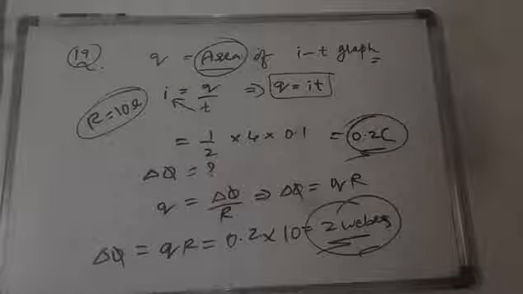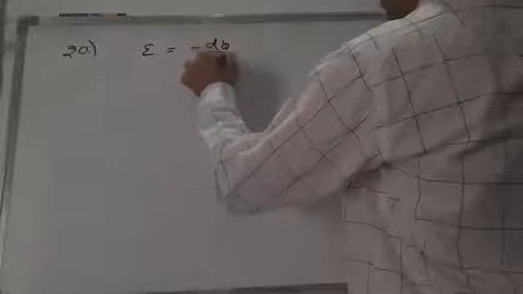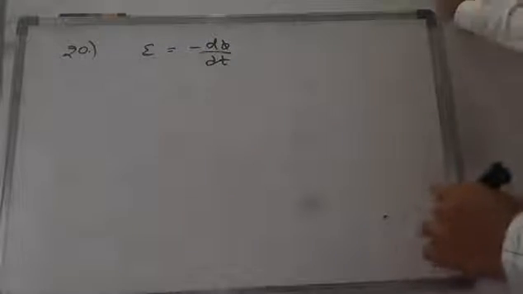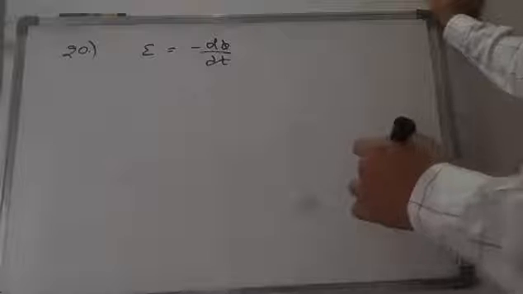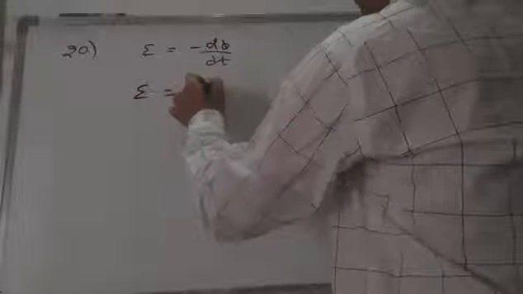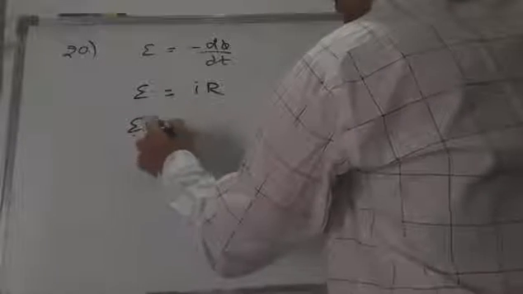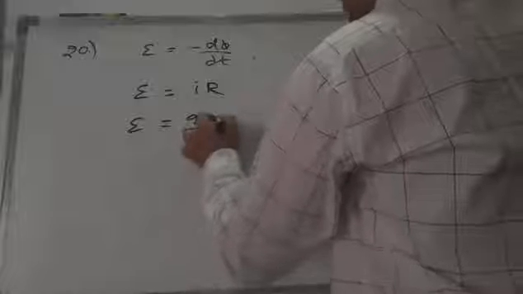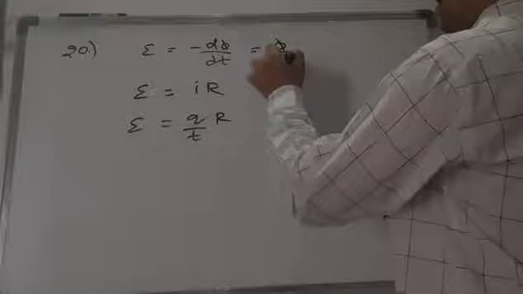Okay, next problem. In the 20th problem he is also talking about EMF. We know EMF is equal to minus d phi by dt. Now I want to find a charge from this. So EMF E is equal to I R. Further, we can write E is equal to Q by T into R. This is nothing but phi by T.